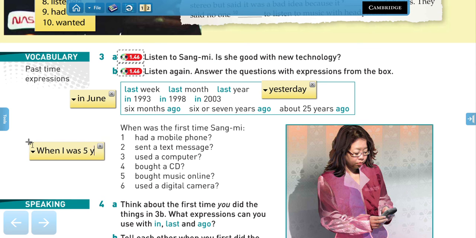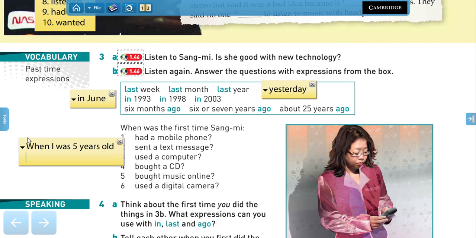When I was 5 years old, or you can also say "when I was a child." Or if you're older, maybe above 30 years old, you can say "when I was young." That's also another expression.